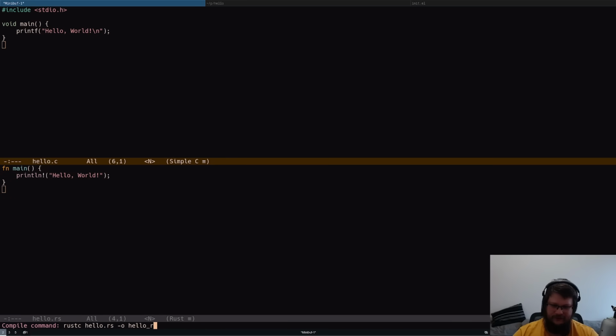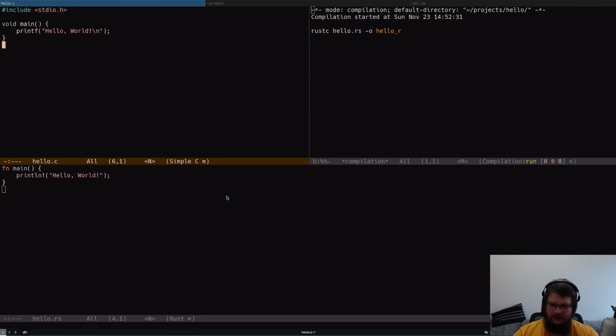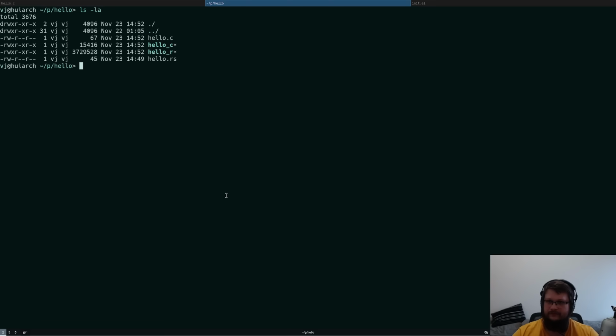And let's compile both of them. Let's compile the Rust one into hello_R, and let's compile the C one into hello_C. Let's go to the terminal and look at them. And lo and behold, indeed, hello_R is almost 4 megabytes and hello_C is 15K.